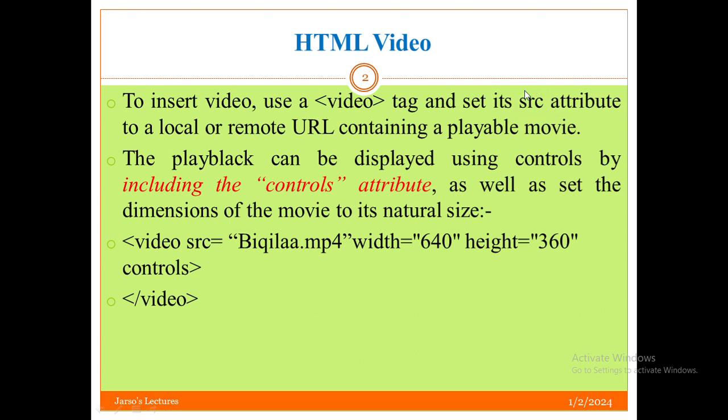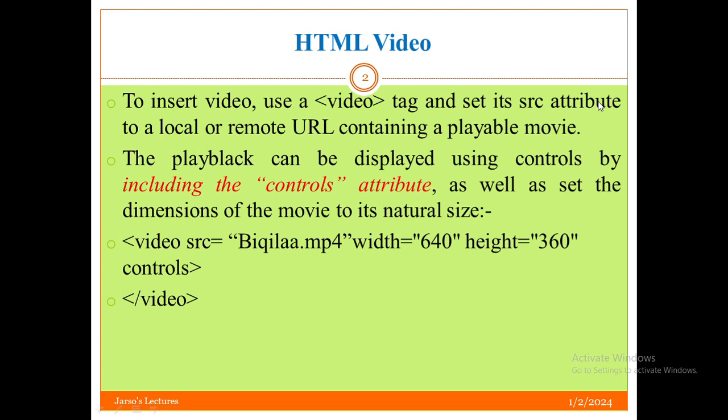HTML attributes have two parts. One is the attribute name, and the other is the attribute value. Now this is the attribute name. SRC, or source, is the attribute name, and the value for this one is the URL, or the name of that video.